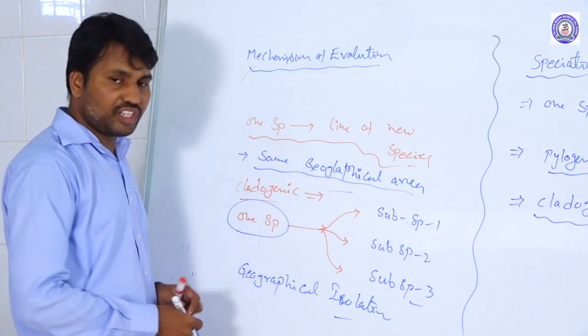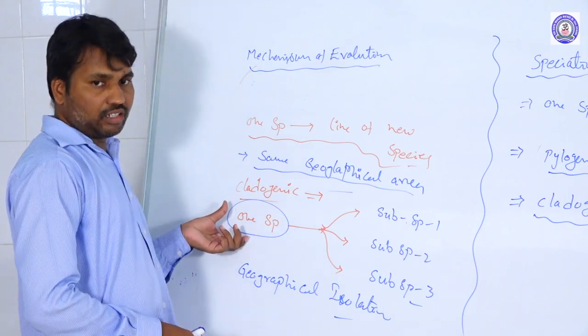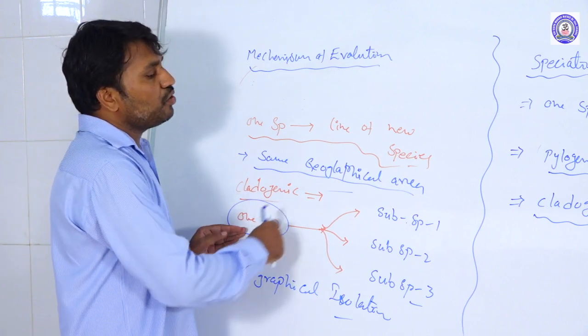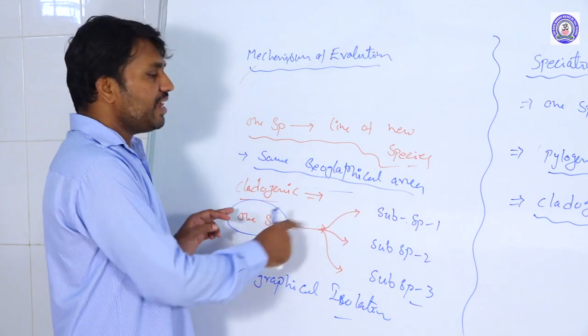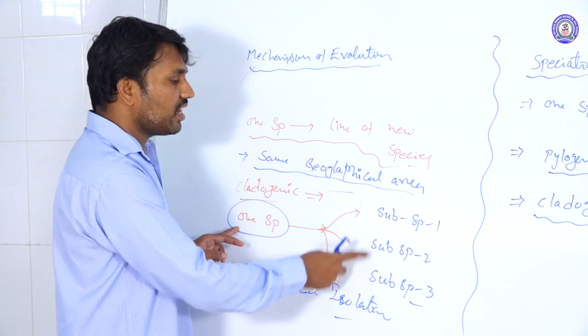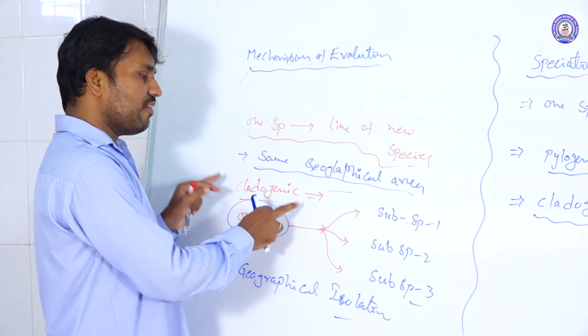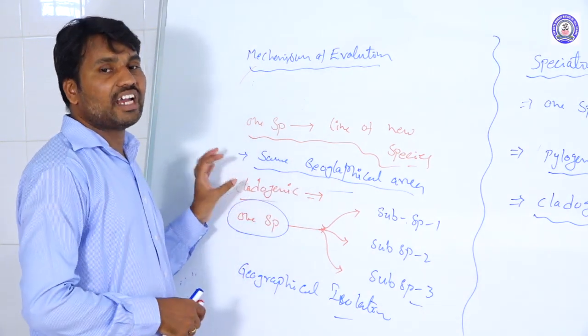For example, we can take Darwin's finches. The native region of the Darwin's finches is America. When they migrated to the different Galapagos Islands, they took on different beak sizes and structures and formed different subspecies. This type of evolution is called cladogenic evolution or divergent evolution.